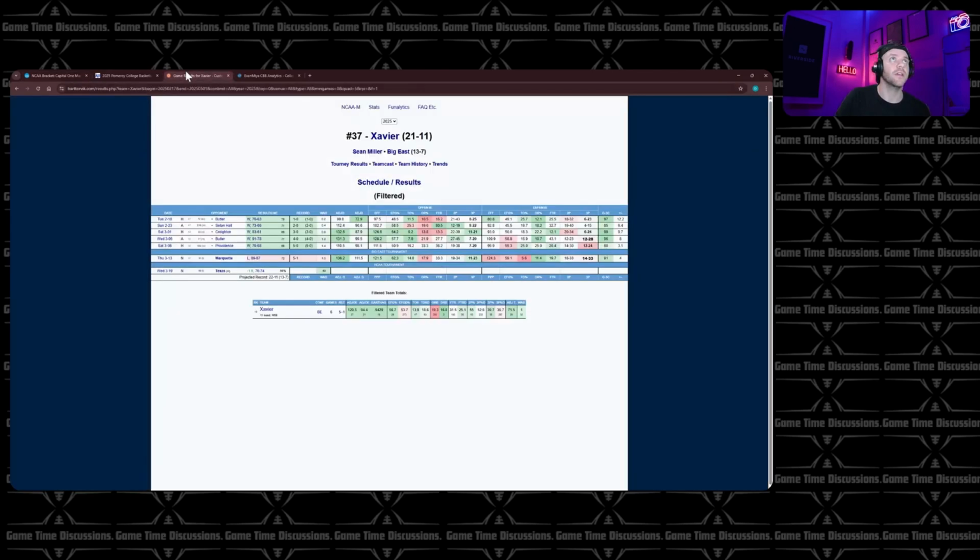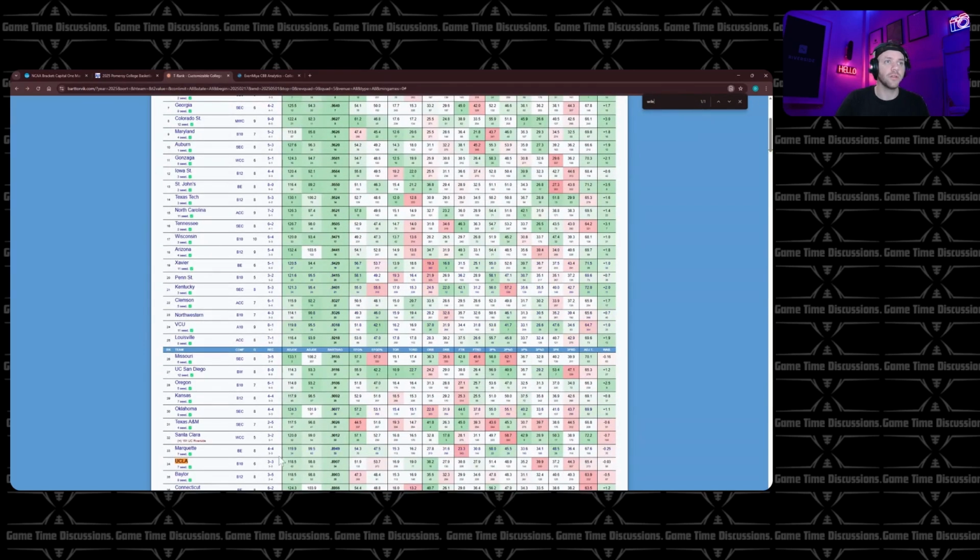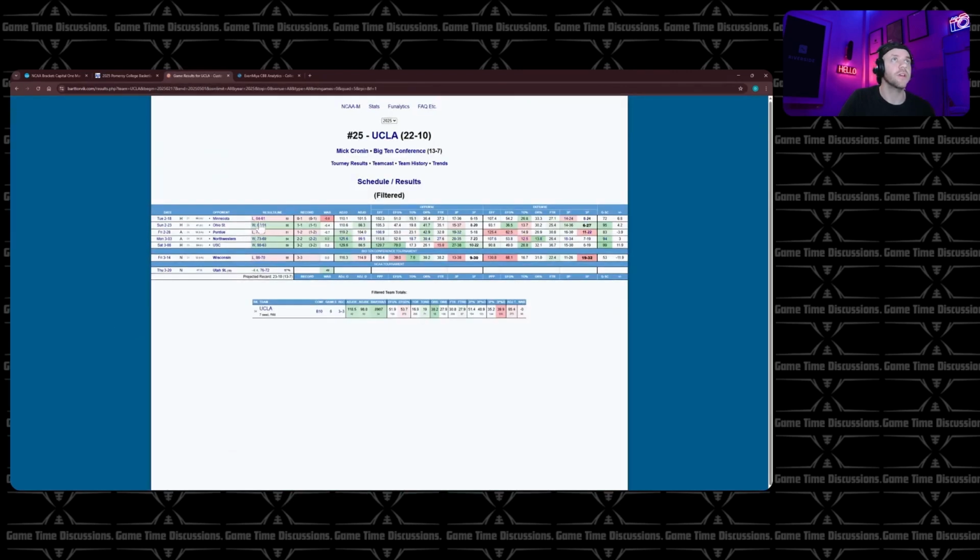UCLA, Utah State. So UCLA has some eye test candy for me. UCLA finished the year pretty strong. Actually, never mind. They didn't. I thought they did. They did not. 3-3 with losses to Minnesota, Purdue, and Wisconsin. So 2 of those tournament teams. They did beat Ohio State. Probably should have been in the tournament, but that's a story for another time. Beat Northwestern by 4 on the road. Dominated USC.